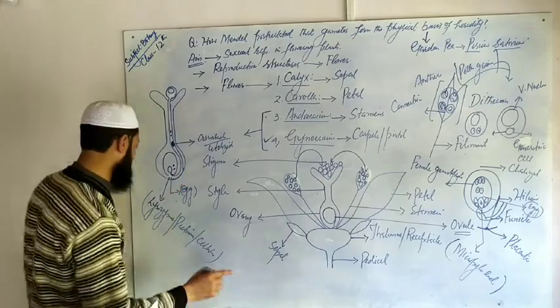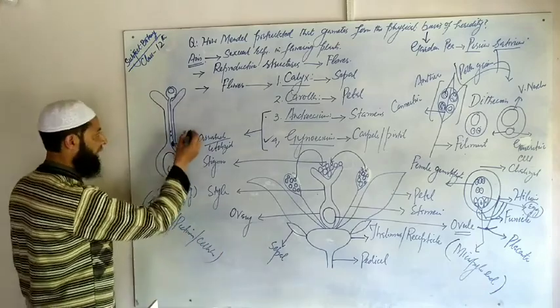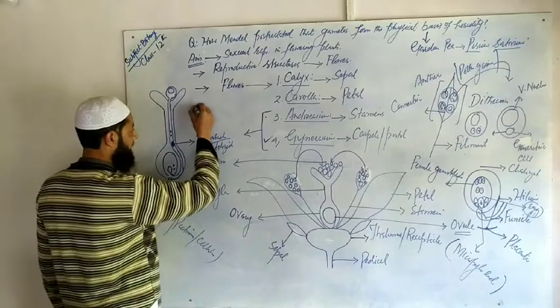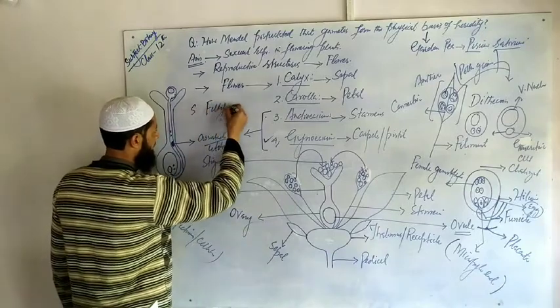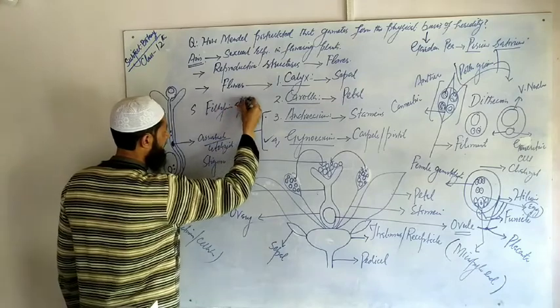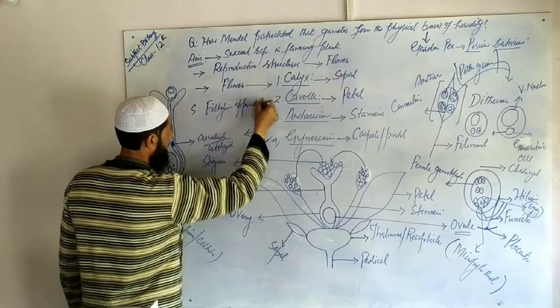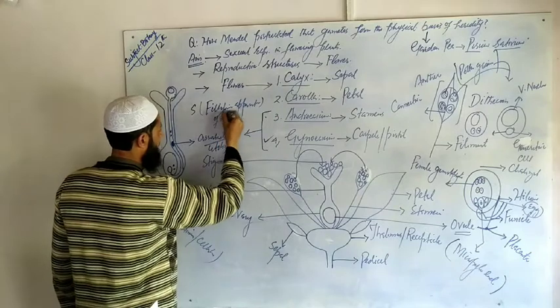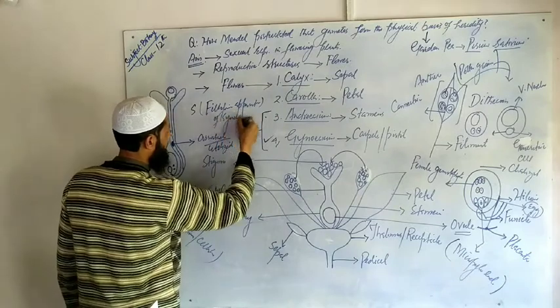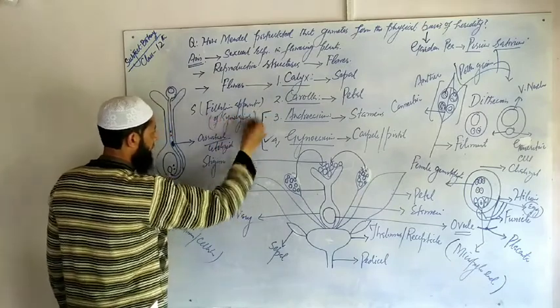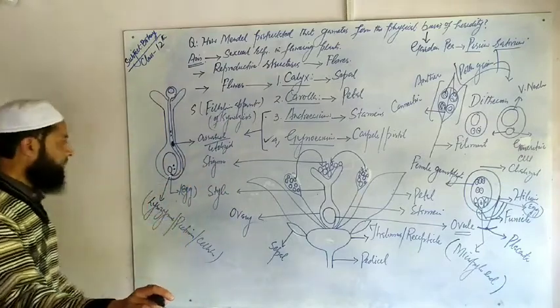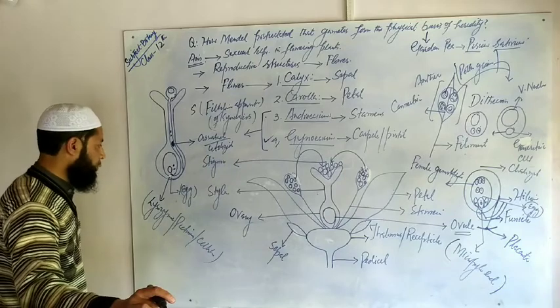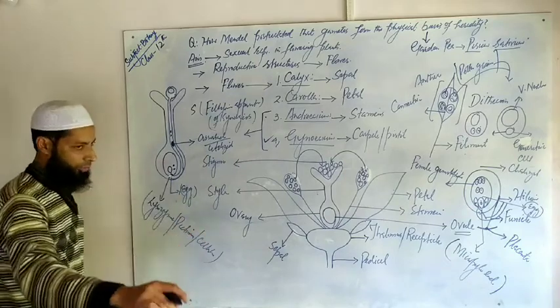These are guided by the filiform apparatus of the synergids, which are meant for guidance of the pollen tube towards the ovule.